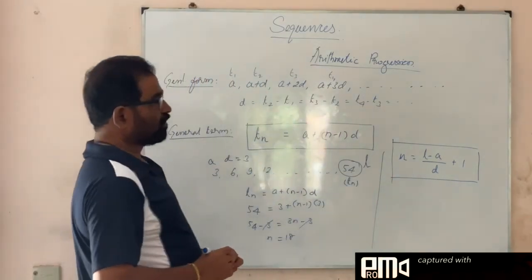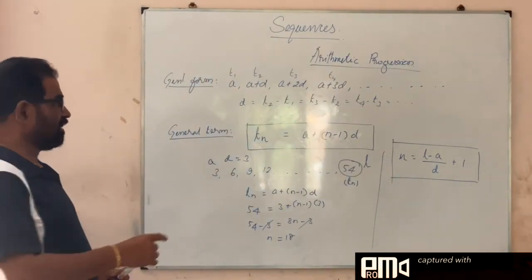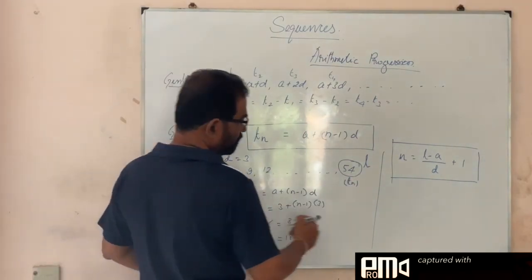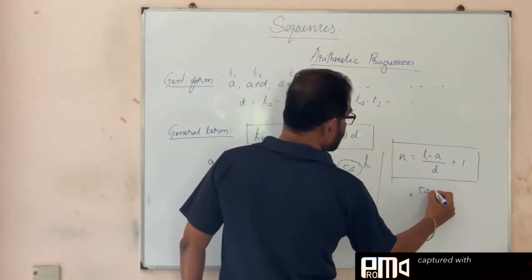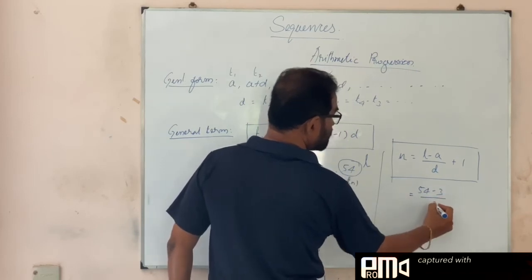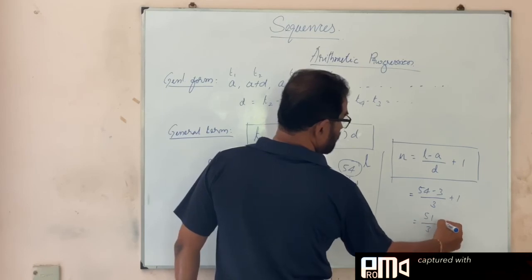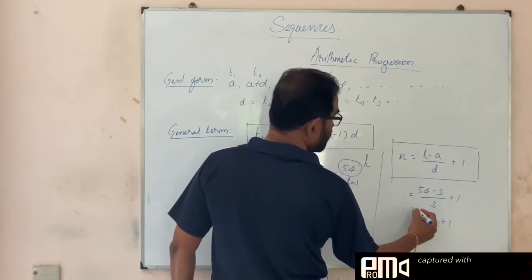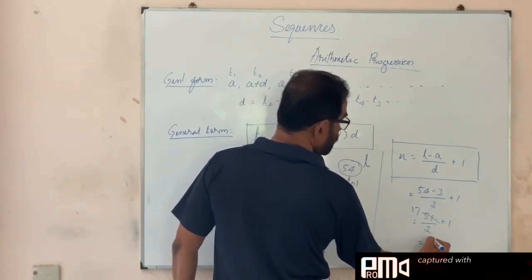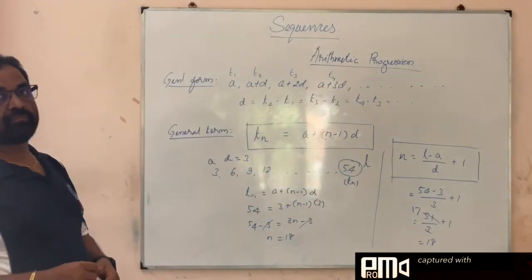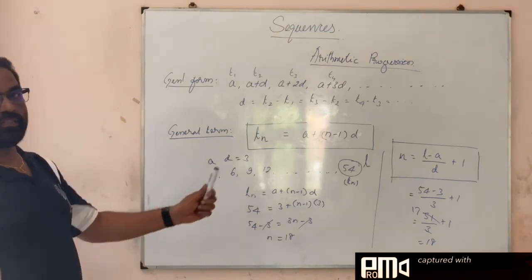We use L minus A, so 54 minus 3, divided by the common difference 3, then plus 1. This is 51 by 3 plus 1. 51 divided by 3 is 17, so 17 plus 1 is equal to 18. So 54 is the 18th term of this sequence.